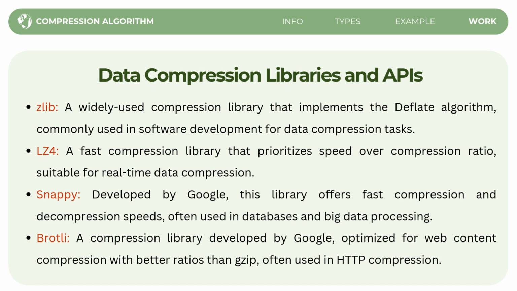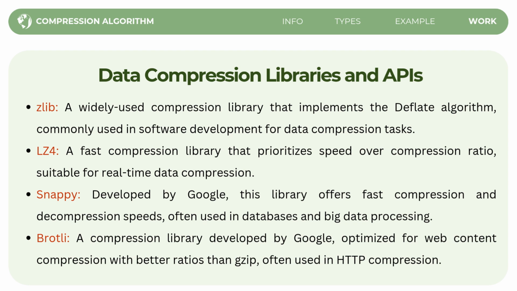Next is LZ4. It is another fast compression library that focuses on speed rather than the compression ratio. So it is ideal for real-time data compression where speed is more important than achieving the best compression ratio. Next is Snappy. It is developed by Google. Snappy offers very fast compression and decompression speed. It is mainly used in databases and big data processing where speed is crucial for handling large amounts of data quickly.